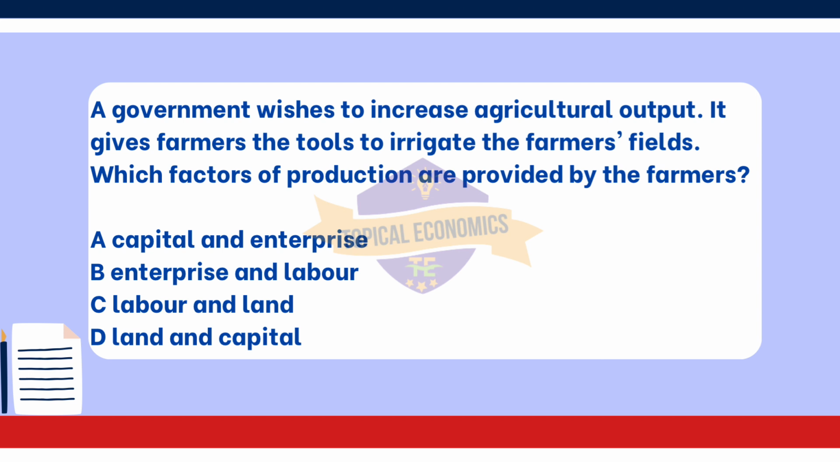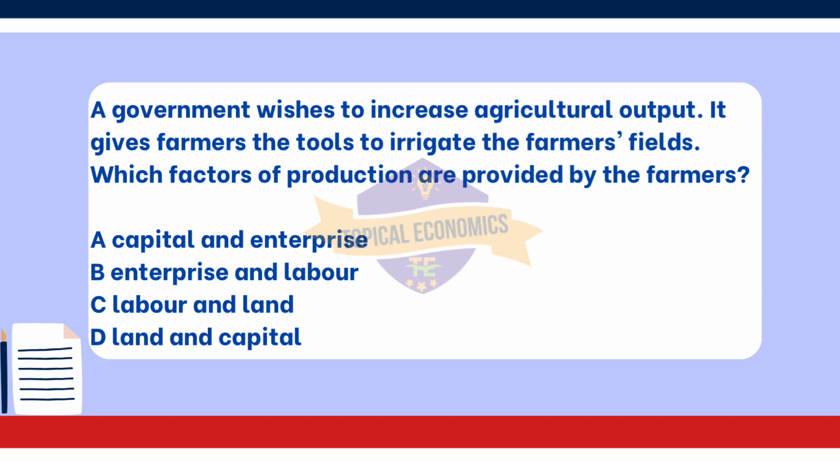Labor and land. In this context, the farmers are providing labor. Farmers contribute their physical work in cultivating, planting, and harvesting crops. This human effort is essential for agricultural production. Land. Farmers use the land on which they grow their crops. The land is a fundamental factor of production necessary for agriculture.